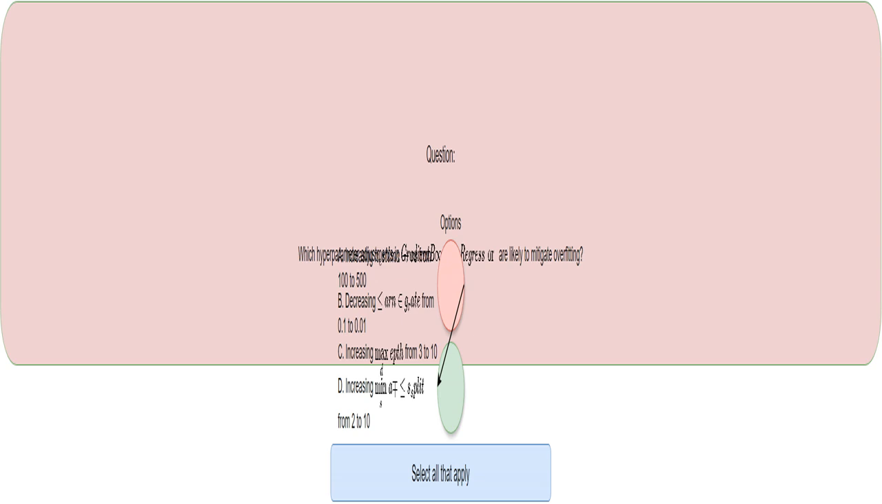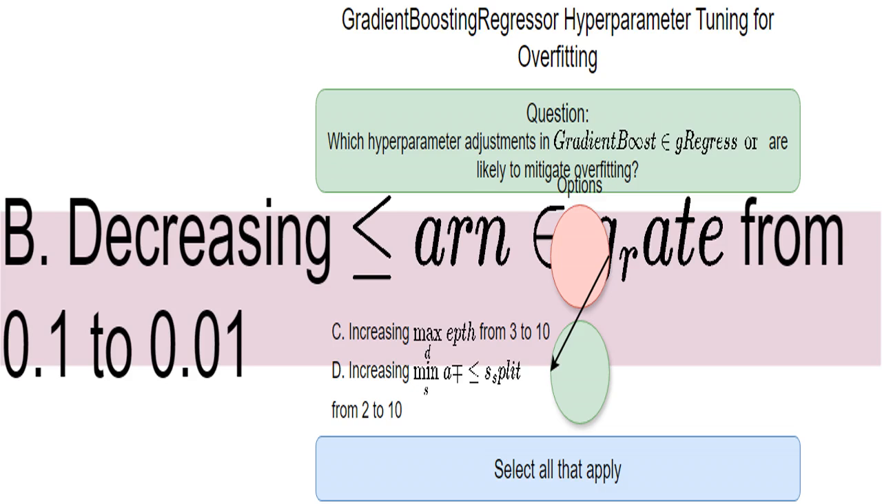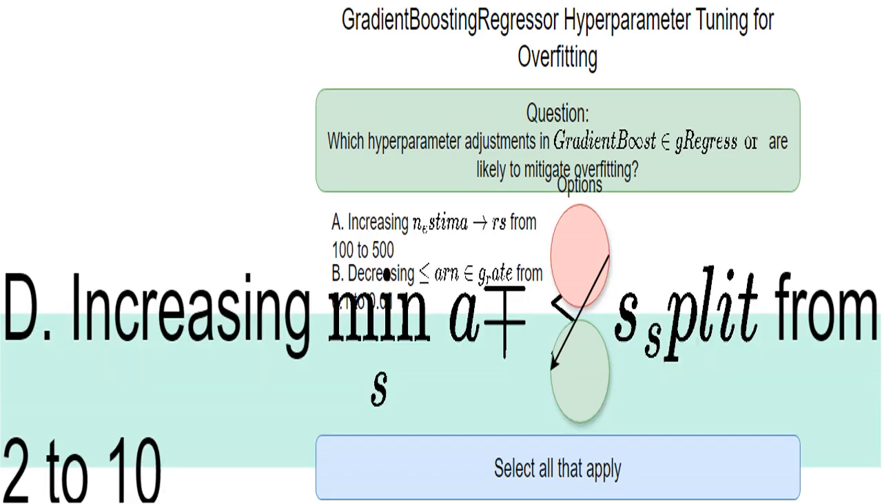Remember, overfitting occurs when a model learns the training data too well, including the noise, and performs poorly on new data. I see, decreasing the learning rate makes each tree's contribution to the final prediction smaller. This means the model changes less dramatically with each tree added, resulting in a smoother, less complex model and a lower risk of overfitting. It's like taking smaller steps towards the final solution, more cautious and less prone to overshooting the mark.